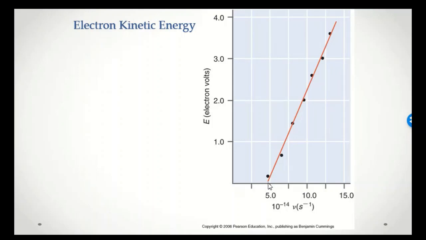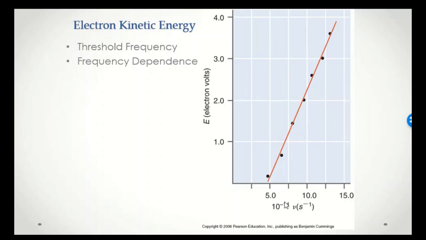Once we reach the threshold frequency, we'll see that electrons are ejected and that the kinetic energy of the electrons depends on the frequency. As the frequency increases, the kinetic energy of the ejected electrons also increases. All right? So we have this frequency dependence where energy is related to frequency.